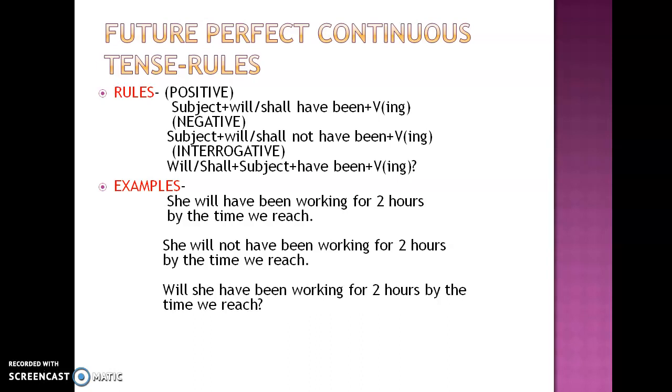So please go through all these tenses. I have also uploaded videos on present tense and past tense. You can have a look to understand the difference between all the 3 tenses.